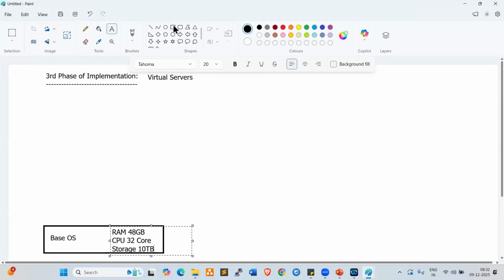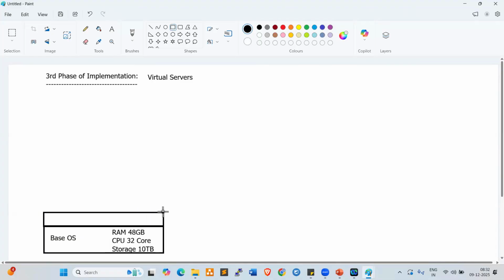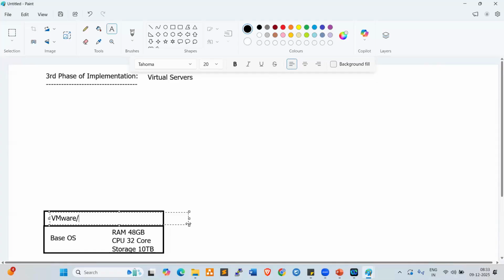On top of this, we deploy software, which is virtual software, either VMware, or Hyper-V, or Citrix. These three are virtual software, right? When you deploy virtual software, what will happen?